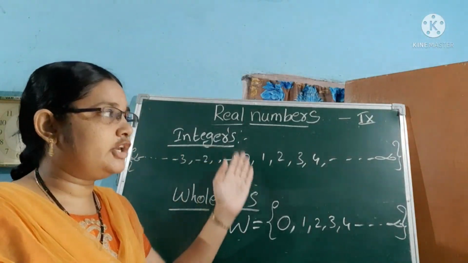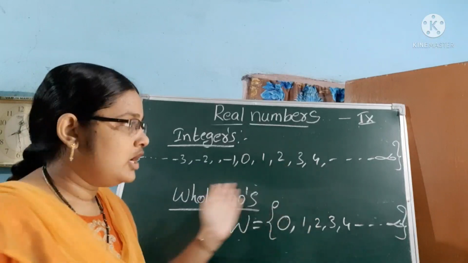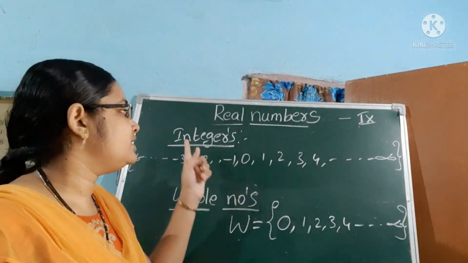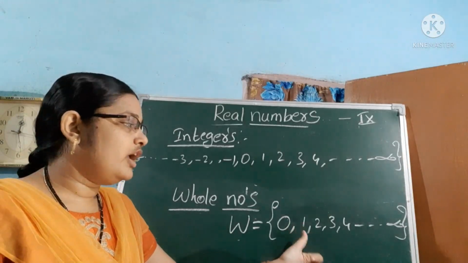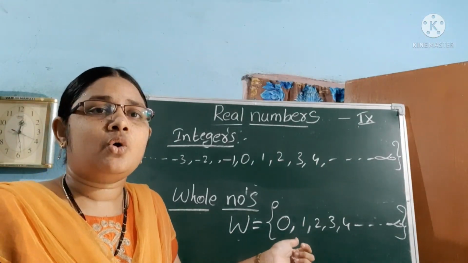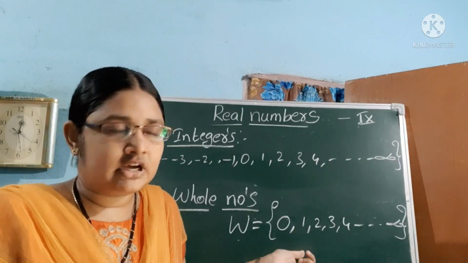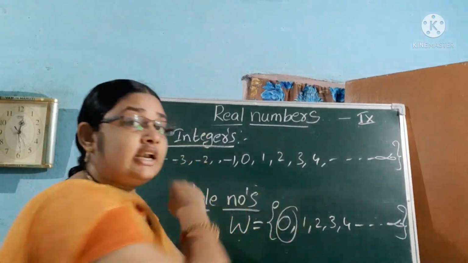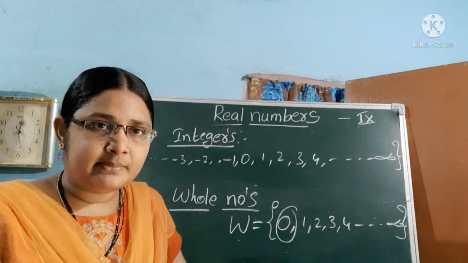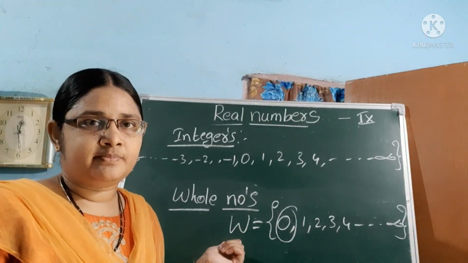The combination of negative numbers, 0 and positive numbers is called integers. If we add negative numbers to the whole numbers, those are called integers. If we add 0 to the natural numbers, those are called whole numbers.